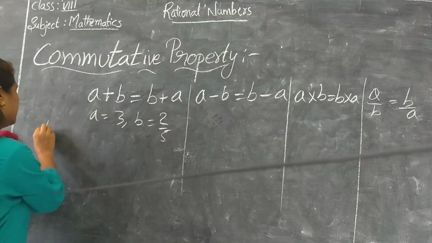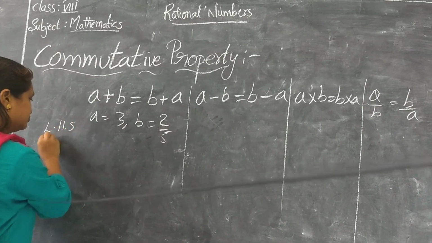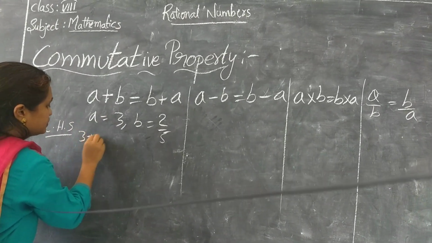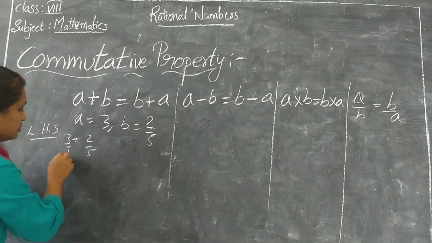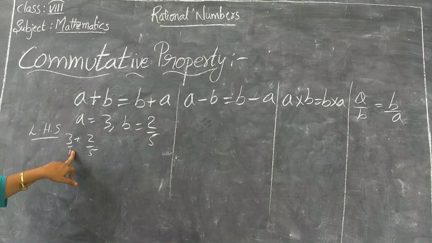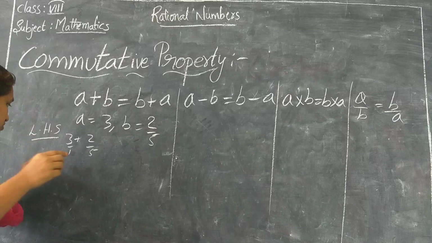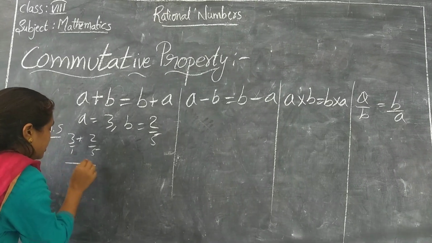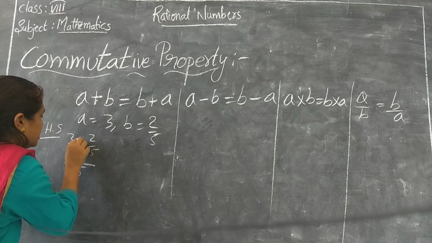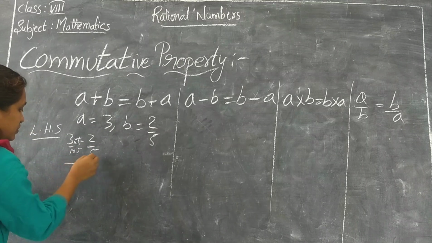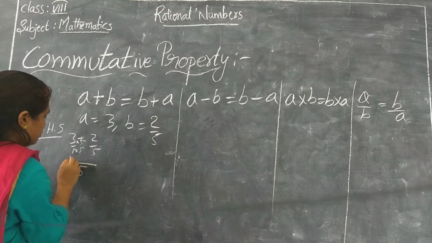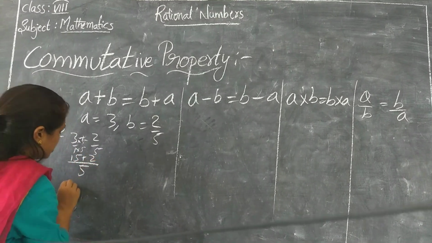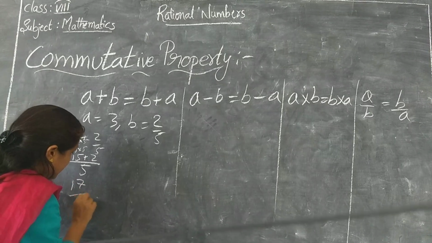Let me take the LHS: 3 plus 2 by 5. If nothing is there in the denominator, we have to consider it as 1. So what is the LCM? 5. Multiply the numerator and denominator with 5. Then 5 3s are 15, plus 2, so 17 by 5 is the LHS.